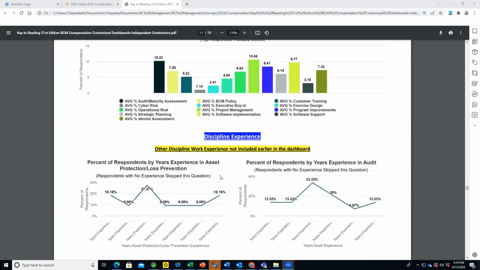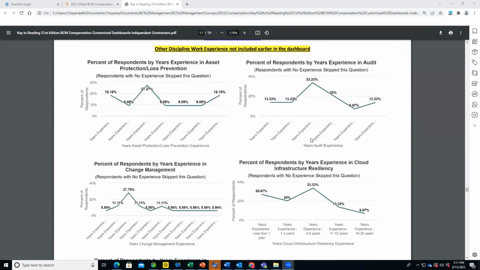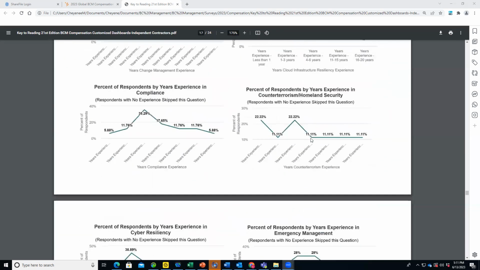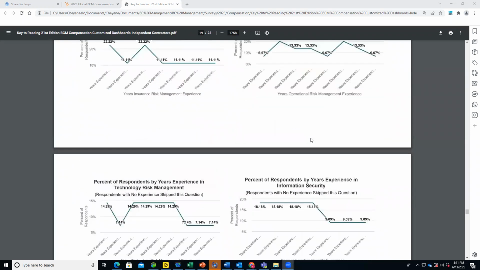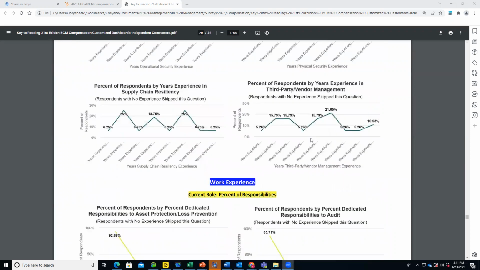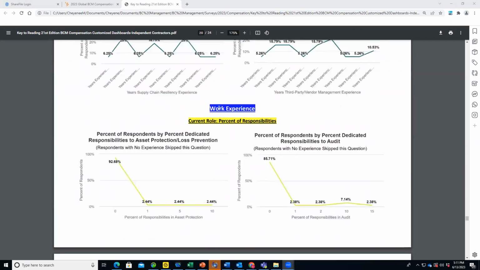And then we follow up with a discipline expertise that was not highlighted above. And this is only displaying the percent of respondents. And I believe that is it with this particular dashboard. If you have any questions, we have one other thing: work experience, percent of responsibility. So what percent of your role within the last year has been involved in asset protection or audit?